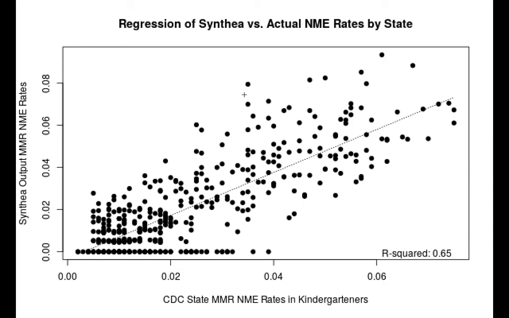We provide several methods for validating the synthetic data. First, we compare the annual observed non-medical exemption rates in each state against the synthetic non-medical exemption rates for each state. Where we have data, we find that the observed non-medical exemption rates for each state are fairly strongly correlated with the synthetic values.